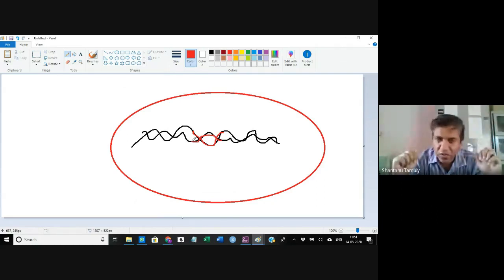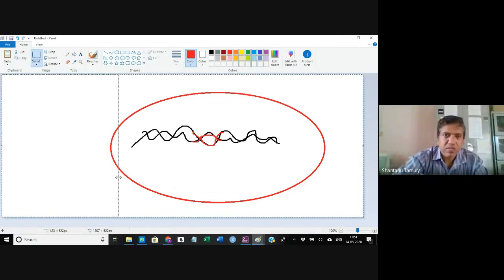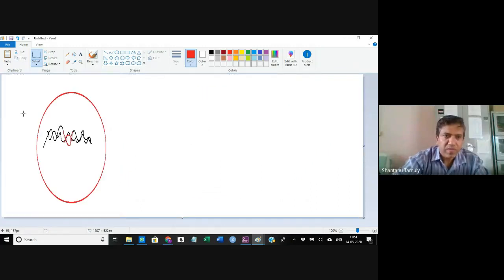So what we can do is remove this gene. Say, for example, let me make it smaller. So this is the bacteria, a normal bacteria. I would like to show it in a diagrammatic form like this.